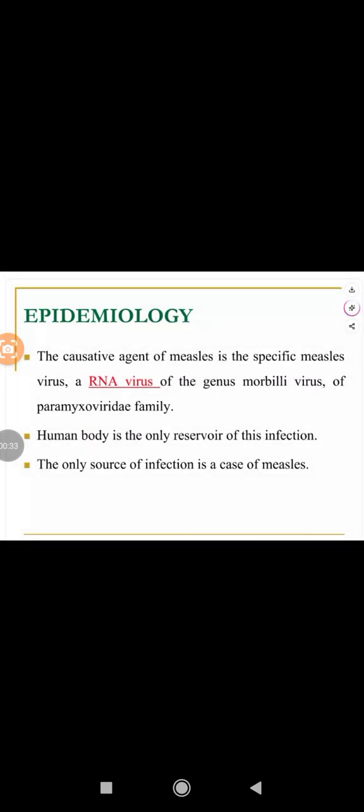The causative agent of measles is the specific measles virus, an RNA virus of the morbillivirus genus of the paramyxovirus family. The human body is the reservoir of this infection. The source of infection is the secretions of a measles case.